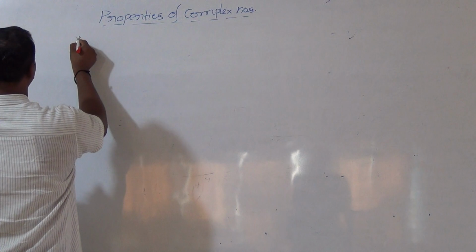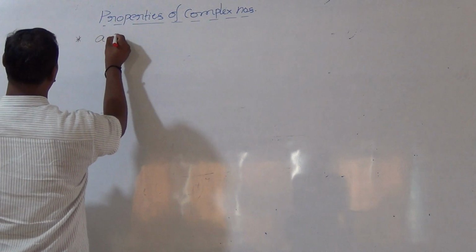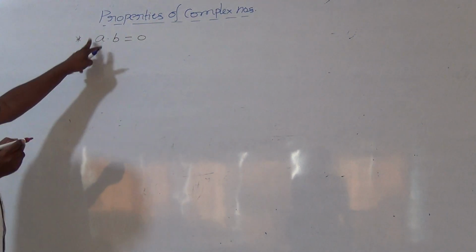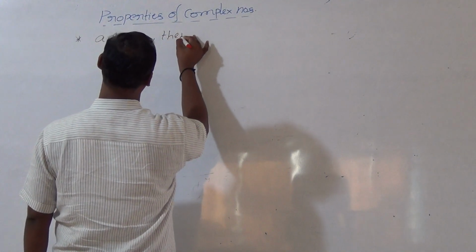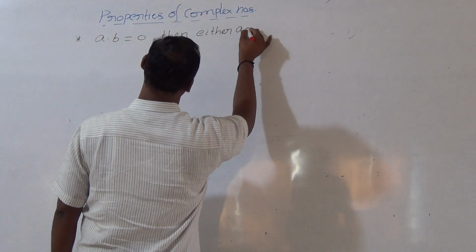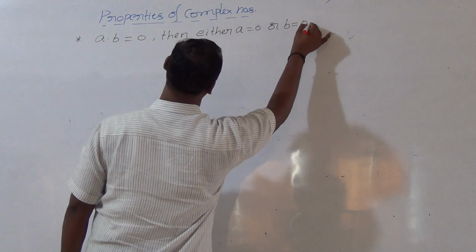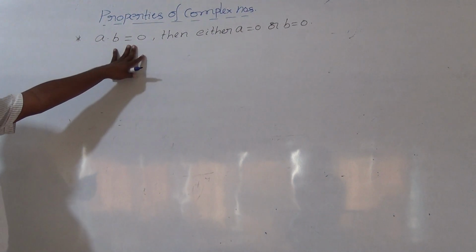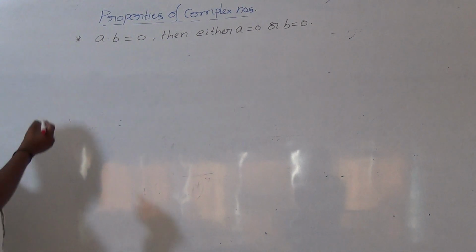So first one, let us take here A into B. If A into B is equal to 0, then either A will be 0 or B will be 0. Any one of them will be 0, meaning here either A is 0 or B is 0. This is the product is equal to 0.